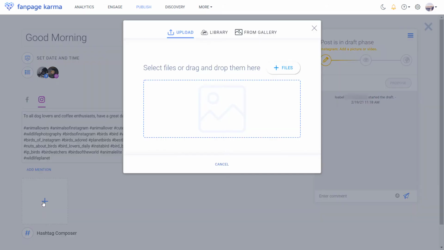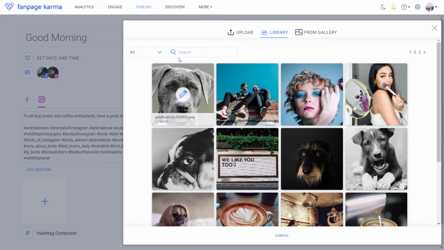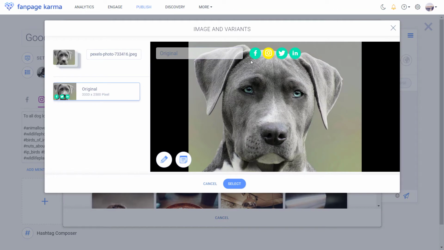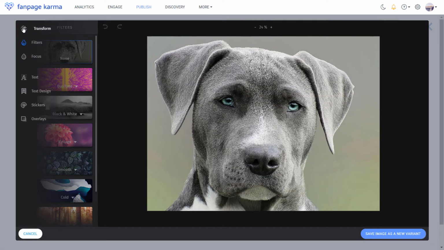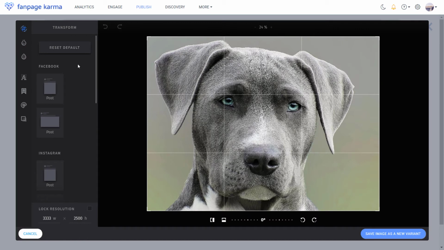Now we need a picture for Instagram as well. The picture I picked for Facebook automatically moved to the library. However, up here I can see that this is not the right format for Instagram. I can quickly change the format using the image editor. Click on Crop. And here you already see suggestions for the different networks.